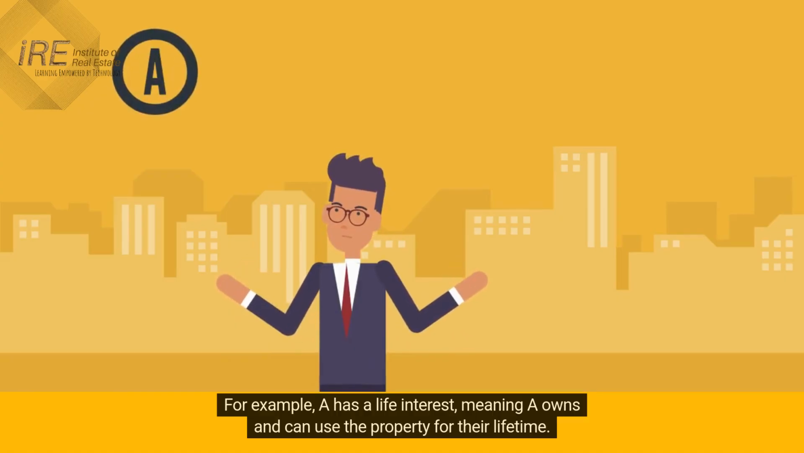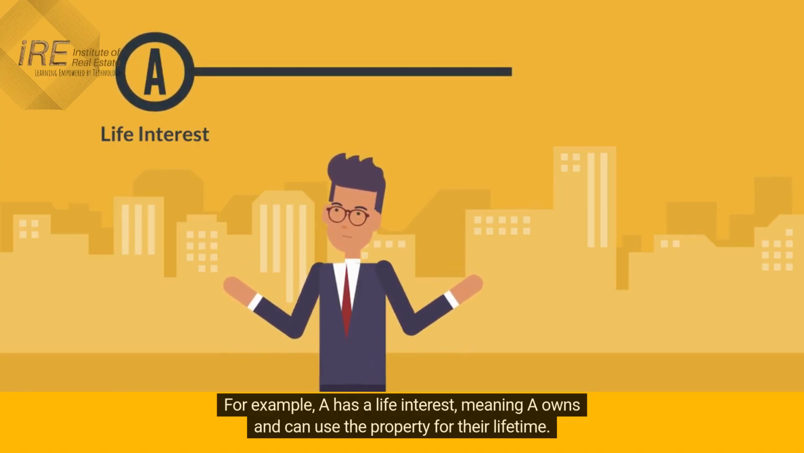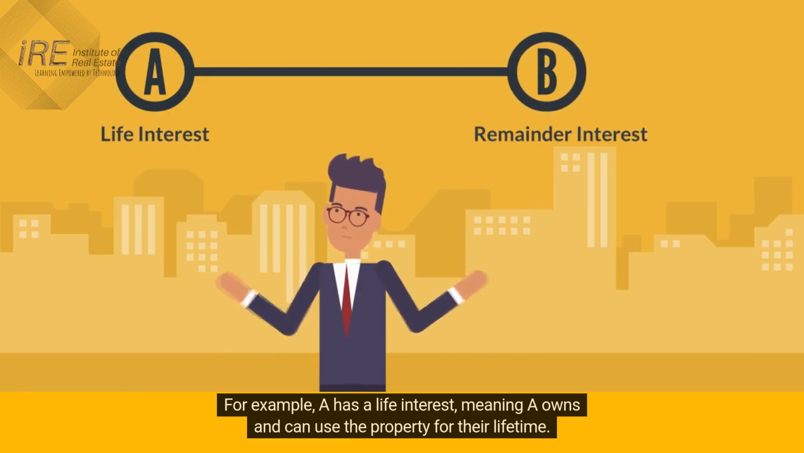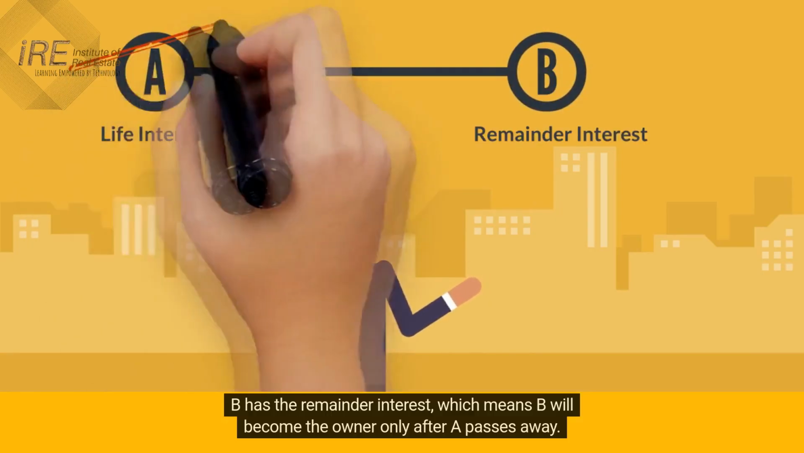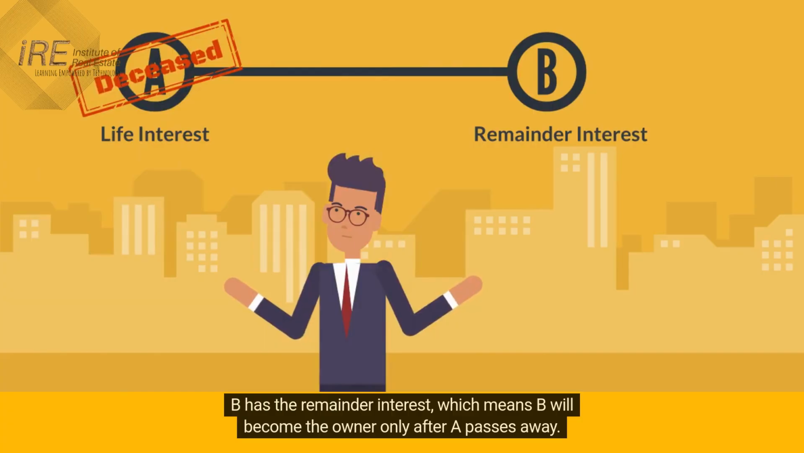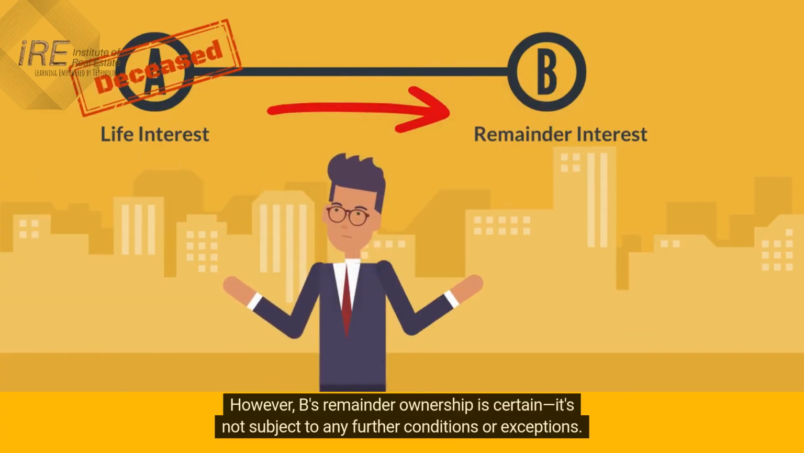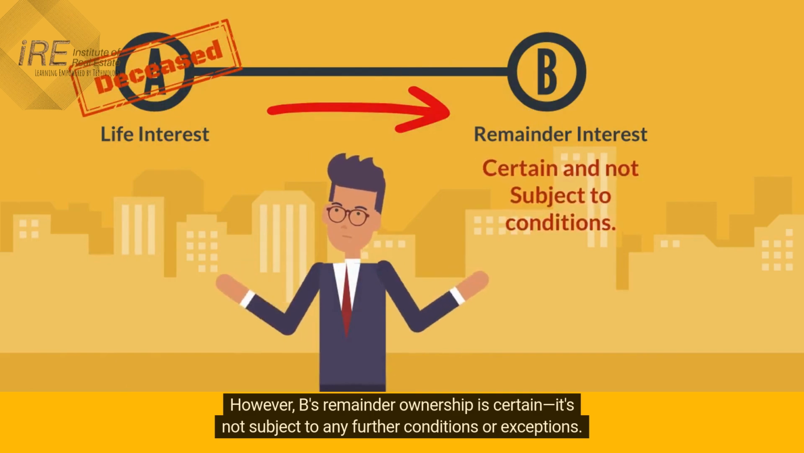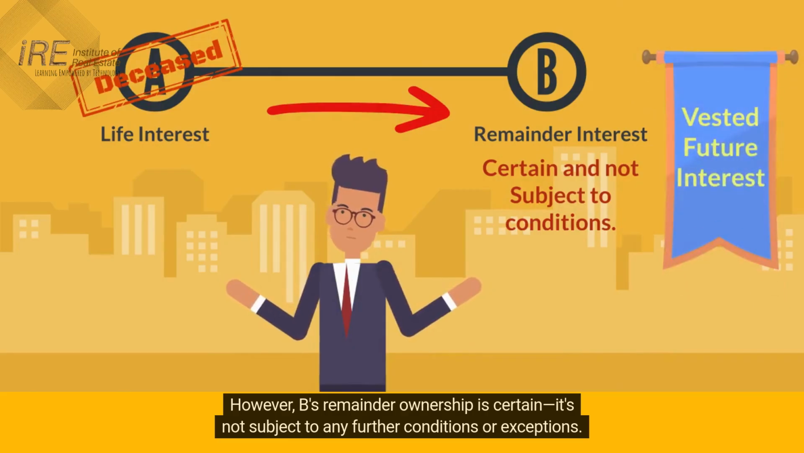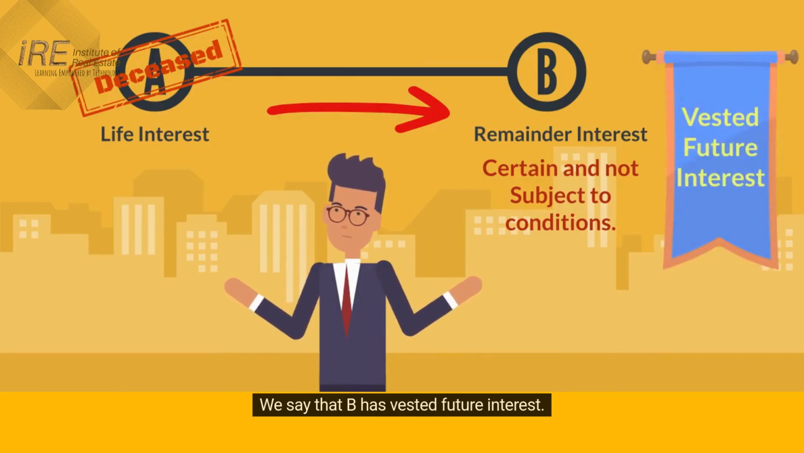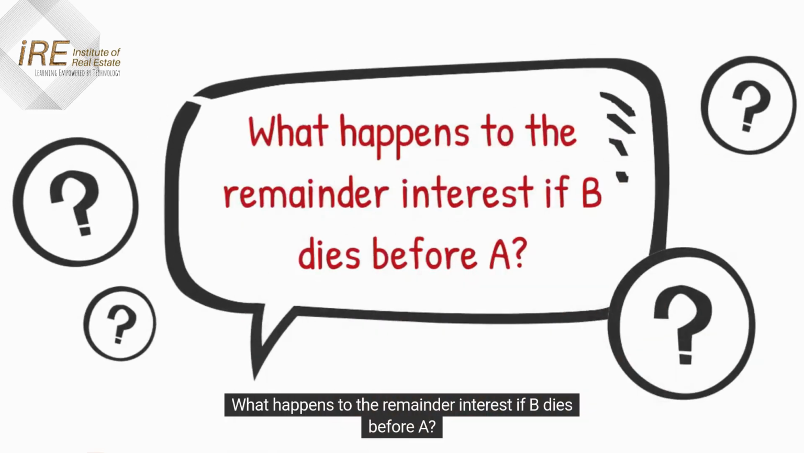For example, A has a life interest, meaning A owns and can use the property for their lifetime. B has the remainder interest, which means B will become the owner only after A passes away. However, B's remainder ownership is certain. It's not subject to any further conditions or exceptions. We say that B has vested future interest. What happens to the remainder interest if B dies before A?